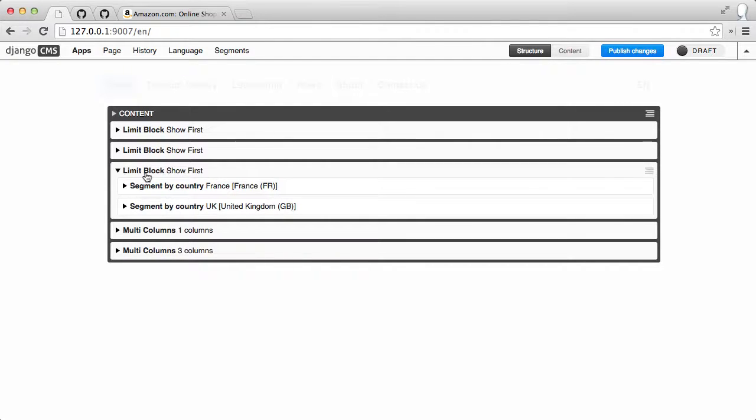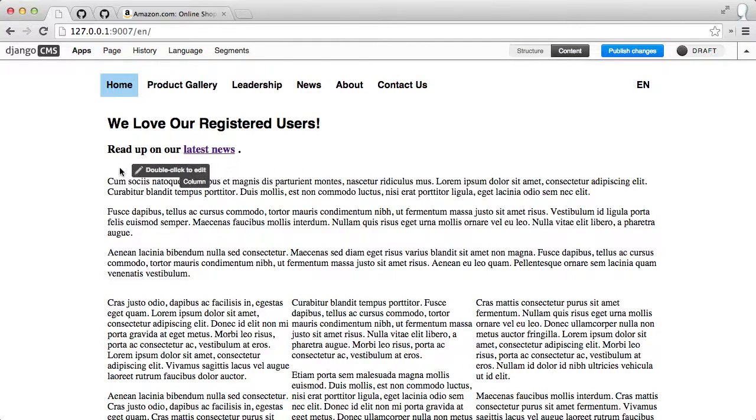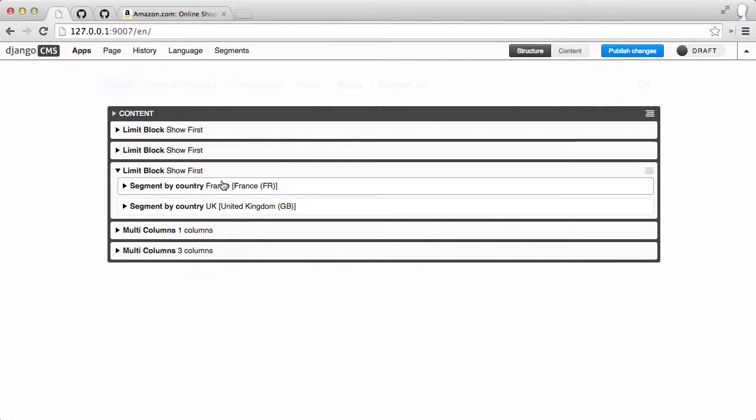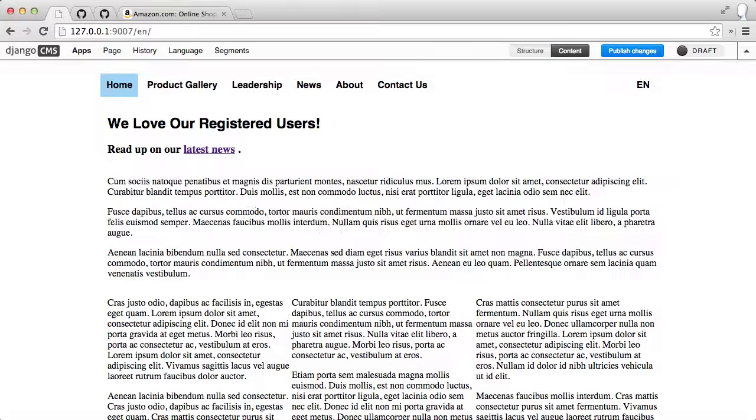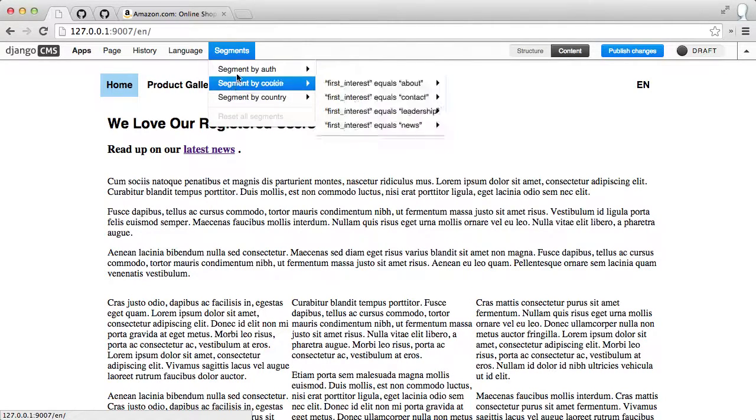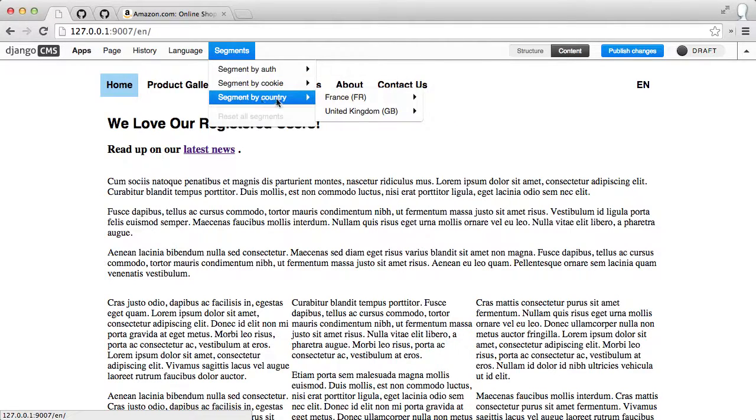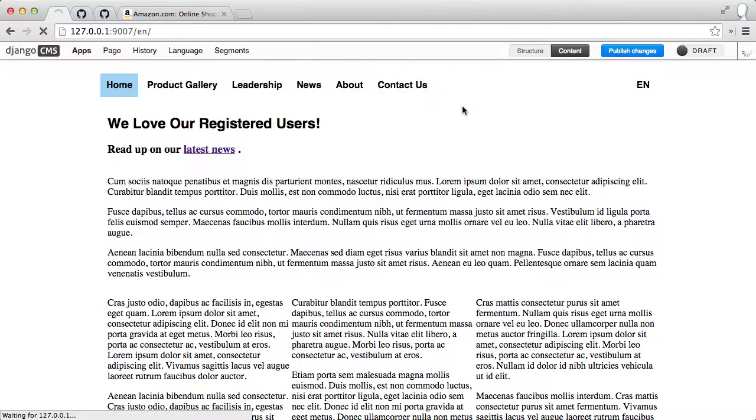Anyway, so here we are. We're looking at segmenting by country. I have two set up here. Normally we don't show anything here, and to be honest, I'm not physically in France or the UK. So let's see what would happen if I was. What I can do again as an operator is go and set an override here. So let's say I'm going to be in France right now.